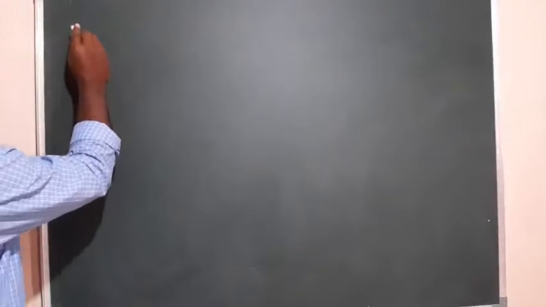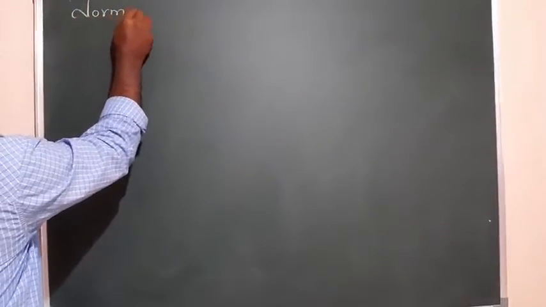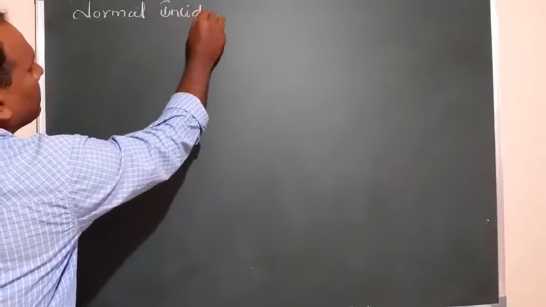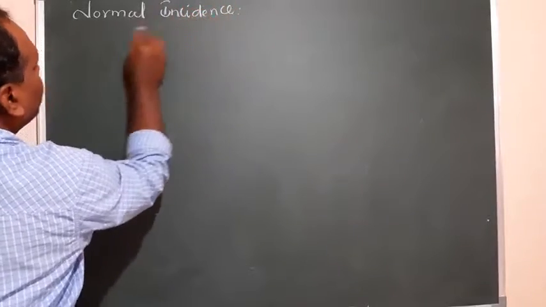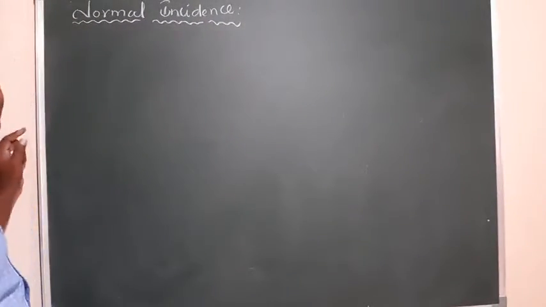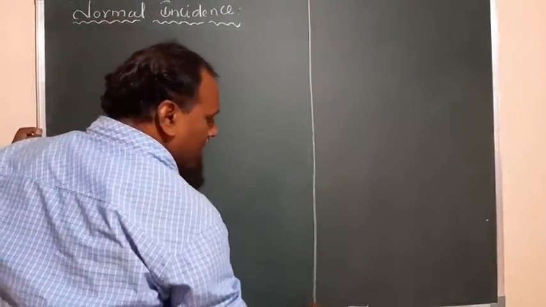So here, normal incidence. Normal incidence is nothing but the ray being perpendicular to the interface. That means the ray is propagating along the normal itself.